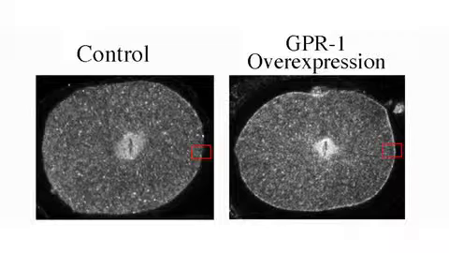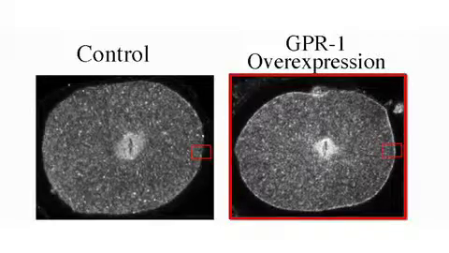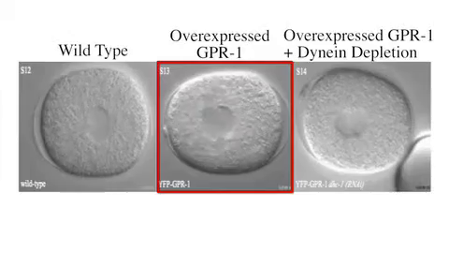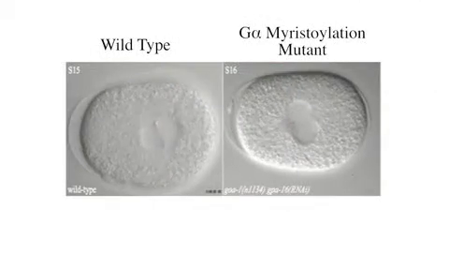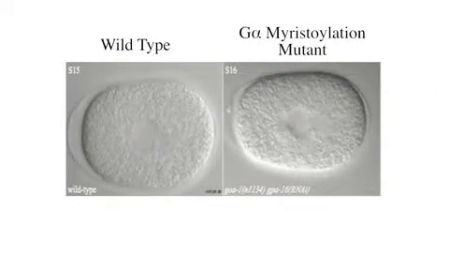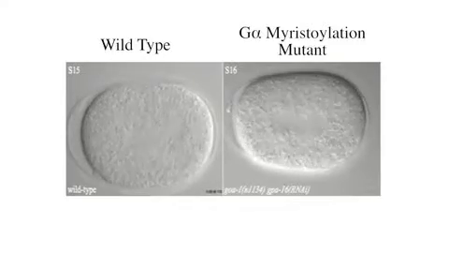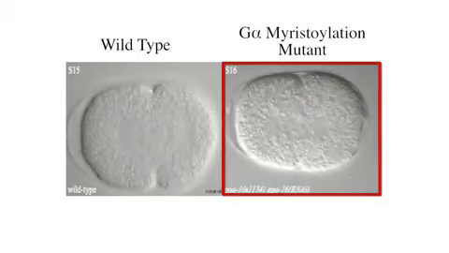Kotak et al. obtained similar results in C. elegans embryos, where overexpression of the LGN homolog GPR1 enhanced dynein's recruitment to the cell cortex, where it induced excess spindle oscillations. And worm embryos expressing a non-myristoylated version of G-alpha showed a decrease in cortical dynein and an incorrectly positioned spindle. So the experiment demonstrated that dynein was needed at the membrane to somehow mediate efficient pulling, we think, on astral microtubules to position the spindle.